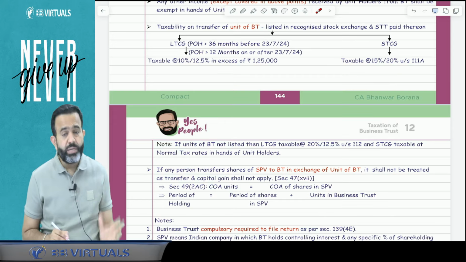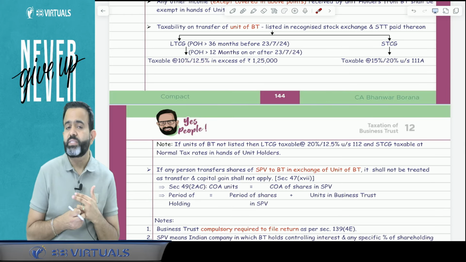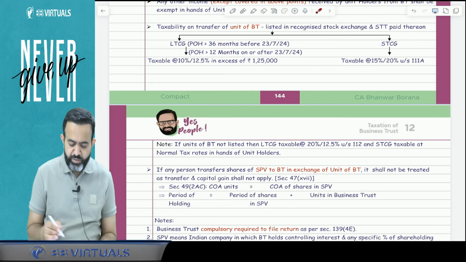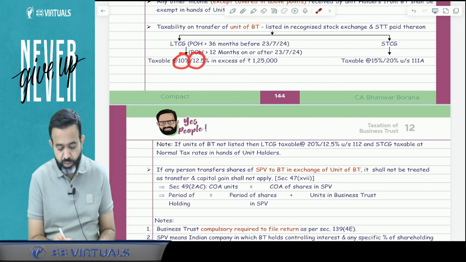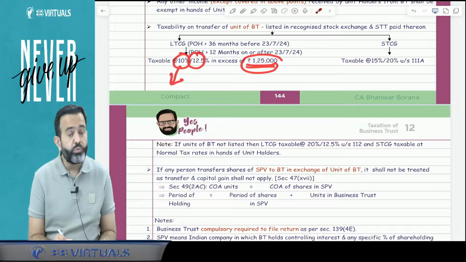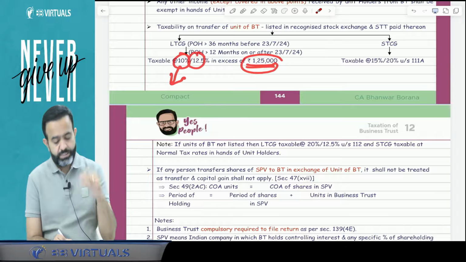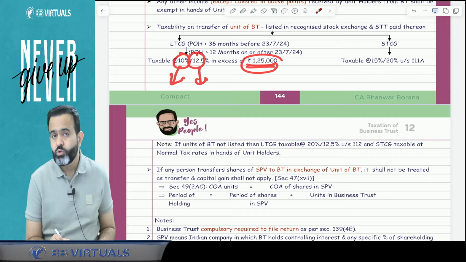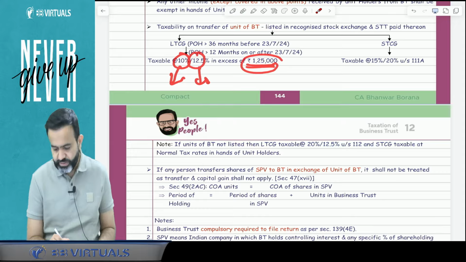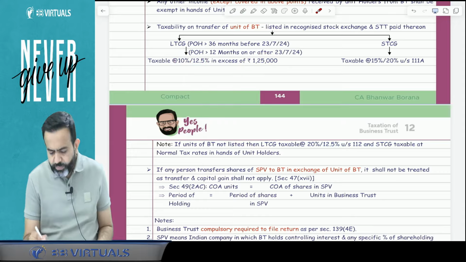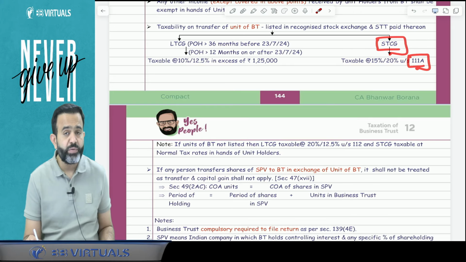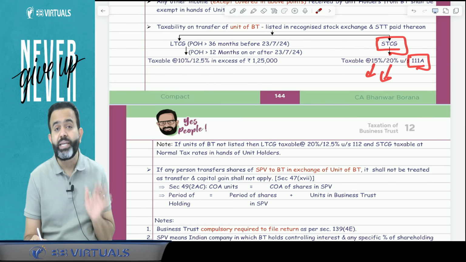Now guys, if there is a long-term capital gain in case of a listed business trust unit and STT is paid at the time of sale, then the long-term capital gain will be taxable at the rate of 10% or 12.5% in excess of 1,25,000. If the transfer took place before 23rd July 2024, the tax rate is 10%. If the transfer took place on or after 23rd July 2024, the tax rate is 12.5%. Now suppose there is a short-term capital gain, then that short-term capital gain is taxable under section 111A at the rate of 15% or 20%.